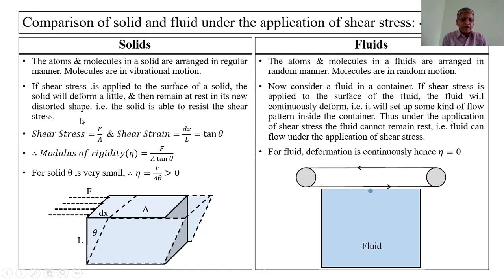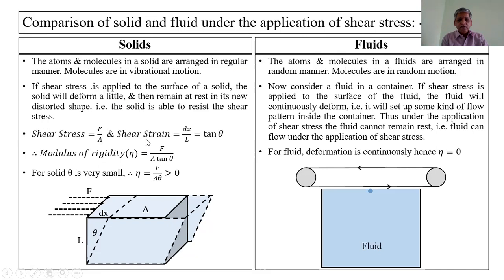In 11th standard, we studied about the shear stress and shear strain. Shear stress is equal to tangential force applied per unit area. This is the shearing stress.